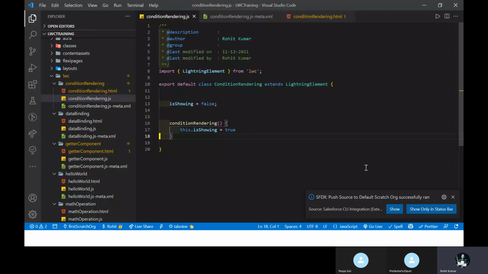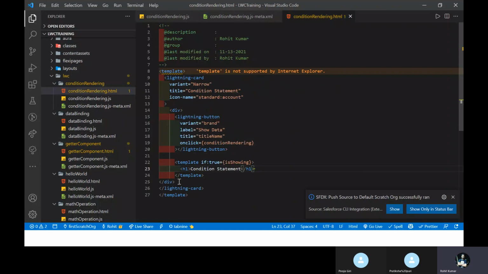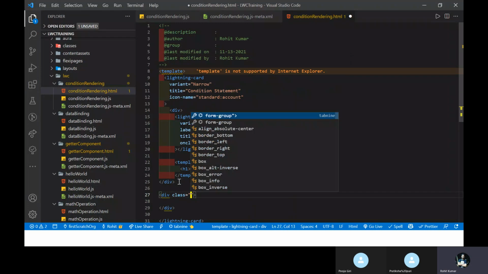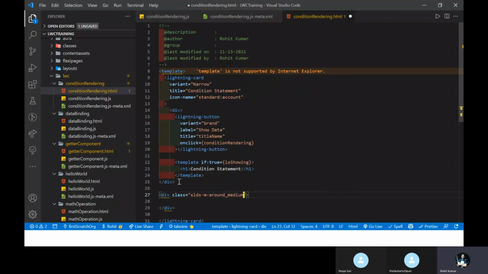So this is for the button. Let me show you another thing. This was for the button, now let me create one div. Under this div, let me add some margin and classes, margin medium. Under the div, you have to write your input type as checkbox. My requirement is I have one input checkbox. Once I check it, something is shown, otherwise it is hidden. This is the requirement. So how to do that?